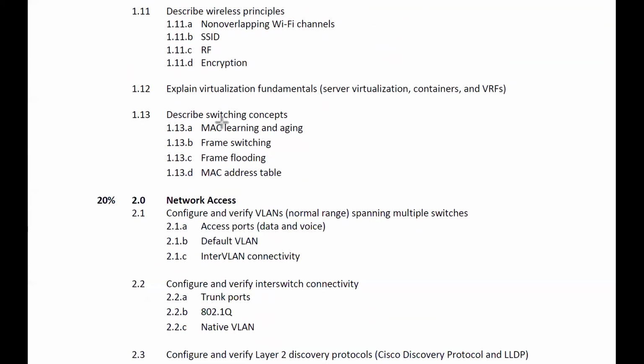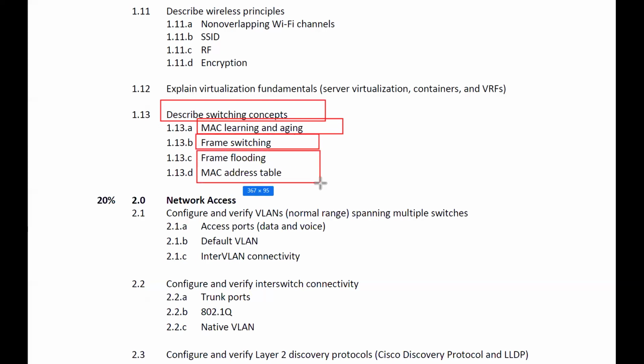Then we have describe switching concepts. Switching concept means what? How the devices learn the MAC address. If it is learning the MAC address, how much time will it maintain that MAC address information? That is called the aging time of the switches. Then frame switching, frame flooding, MAC address table, and everything. Right? So till here, it is explaining all the components of the devices.